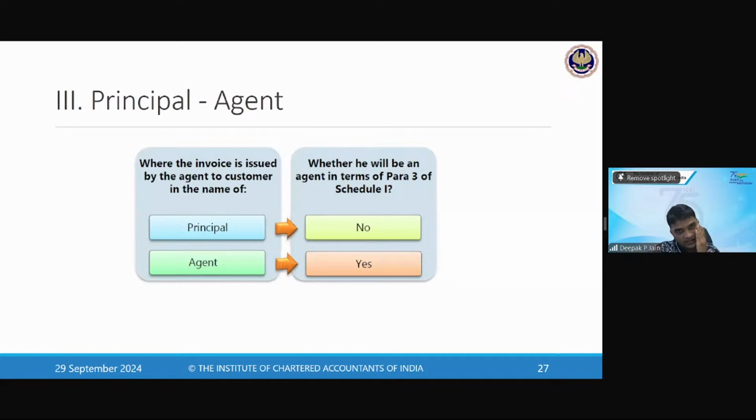Currency exchange service. Yes, the commission or the charges for currency exchange, that is taxable. But if you give $100 and get something in money, that's not a supply as such, but for doing that transaction, whatever extra charges are levied, that is a taxable supply.